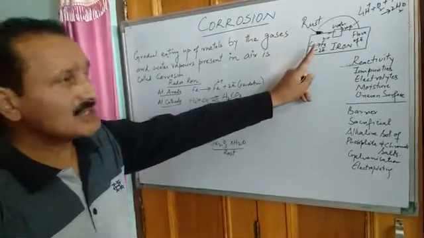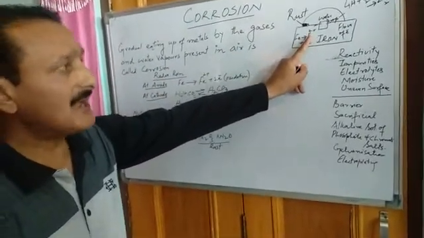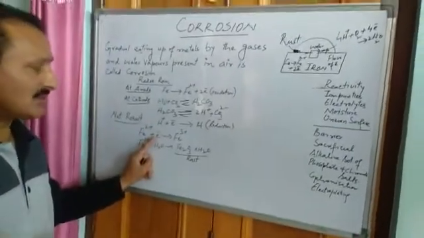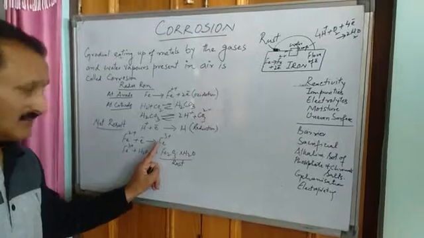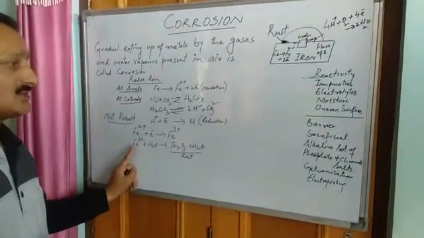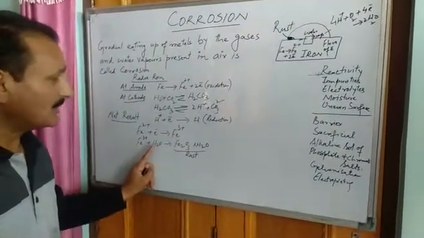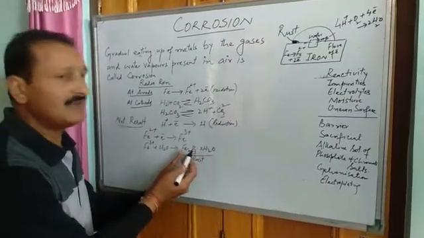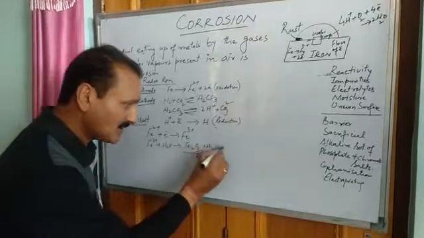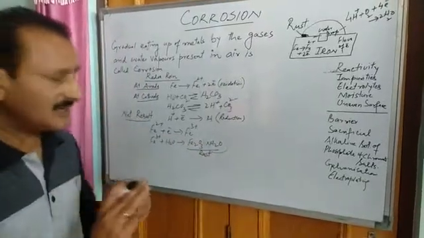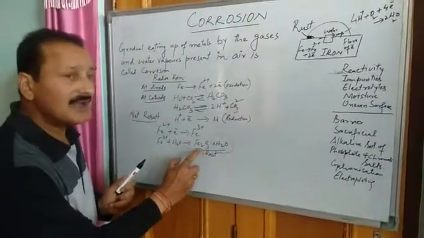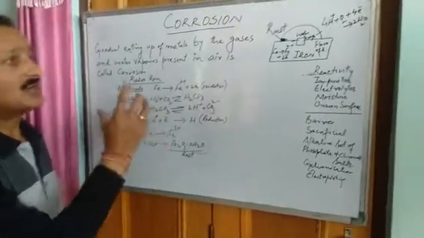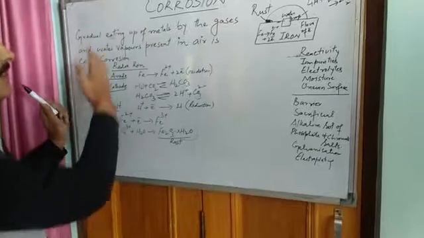So concluding corrosion, what happens? Your Fe loses 2 electrons to become Fe2+. That Fe2+ again loses an electron to become ferric ion, Fe3+. Fe3+ further combines with hydroxide to form ferric oxide, rather hydrated ferric oxide, with water of crystallization. So basically rust is hydrated ferric oxide. So it is all because of hydrated ferric oxide that rust forms. So this is all about corrosion.